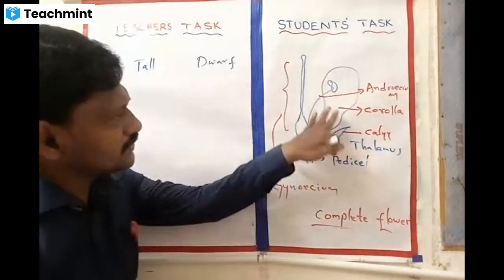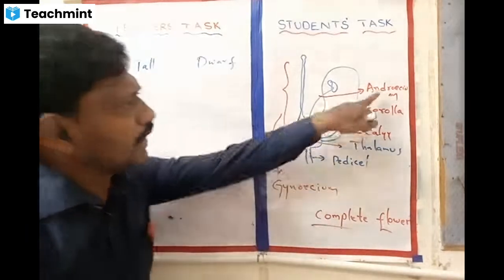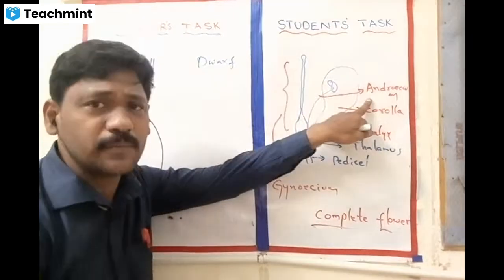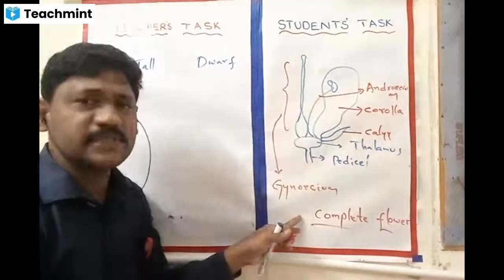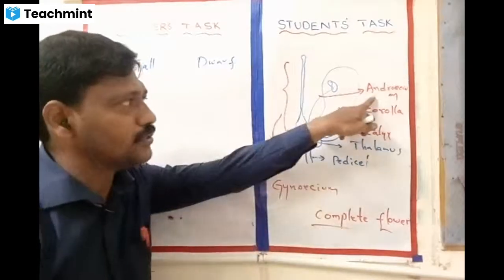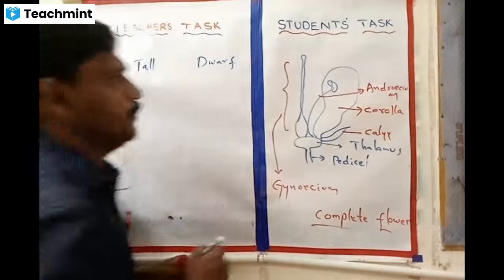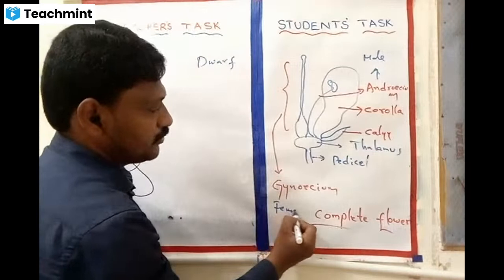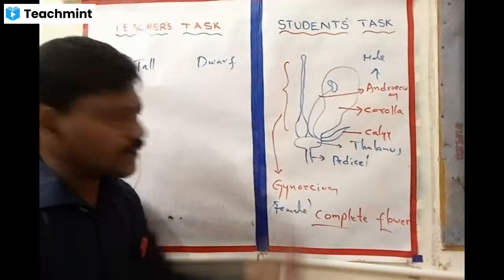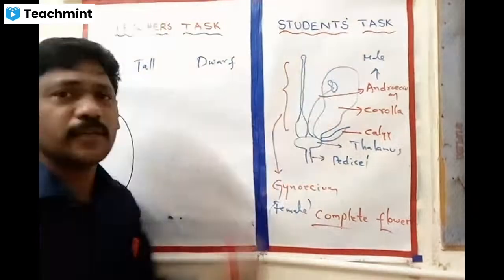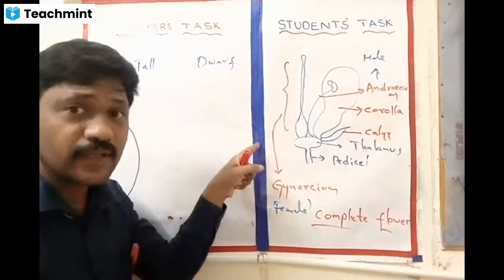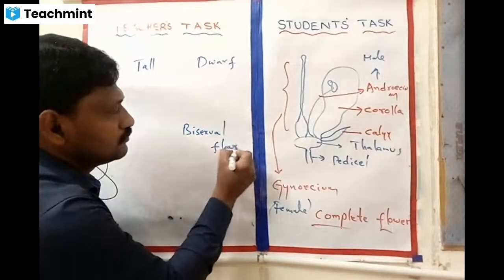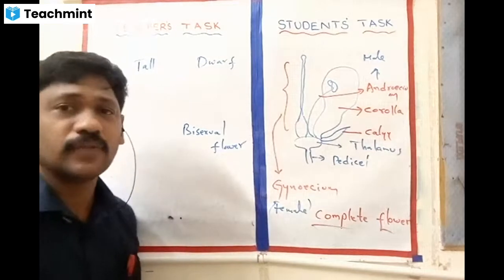Okay, right. When you come to sexual reproduction, the androecium and gynoecium play a major role. Androecium acts as the male reproductive organ, and gynoecium is the female reproductive organ. So in a single flower, if both male and female reproductive organs are present, then we call this flower a bisexual flower.